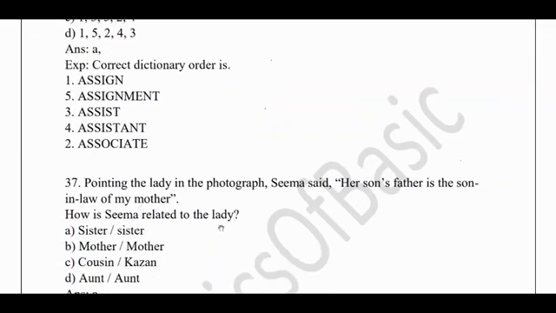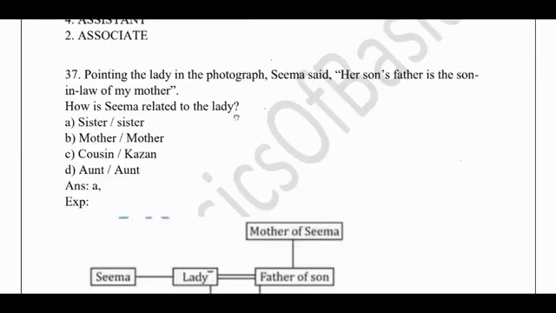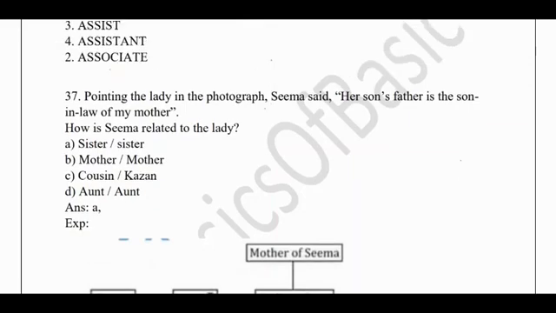Okay, pointing to the lady. So we are in the 37th question now. Okay, so for these kind of blood relation question, you need to know how to write the diagram. So pointing to a lady photographer, Seema said, her son's father is the son-in-law of my mother. So Seema is pointing towards a lady. So let us take the lady as A, and I will denote it as minus, because minus is denoted as a lady and plus is denoted as positive.